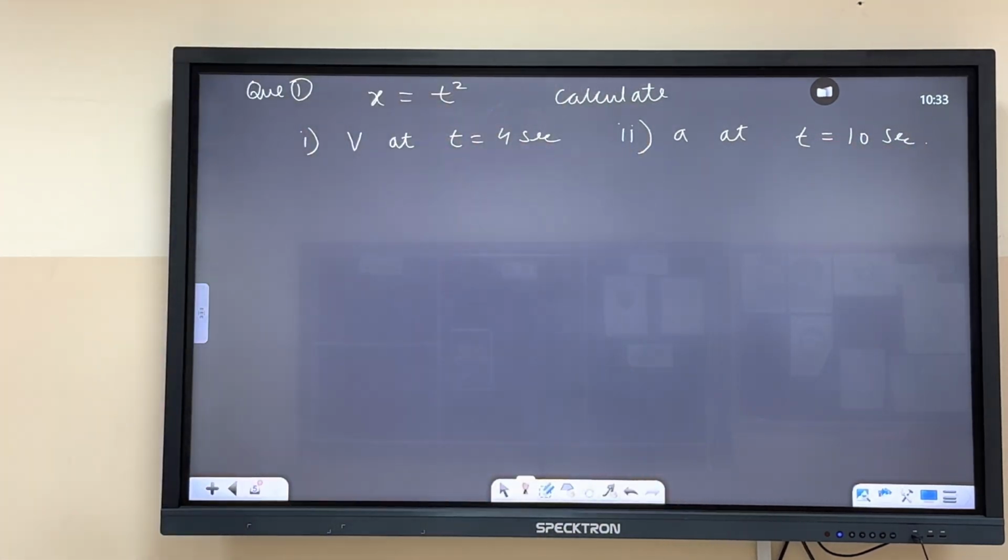So what will be the velocity and acceleration at t equals 4 seconds and t equals 10 seconds?